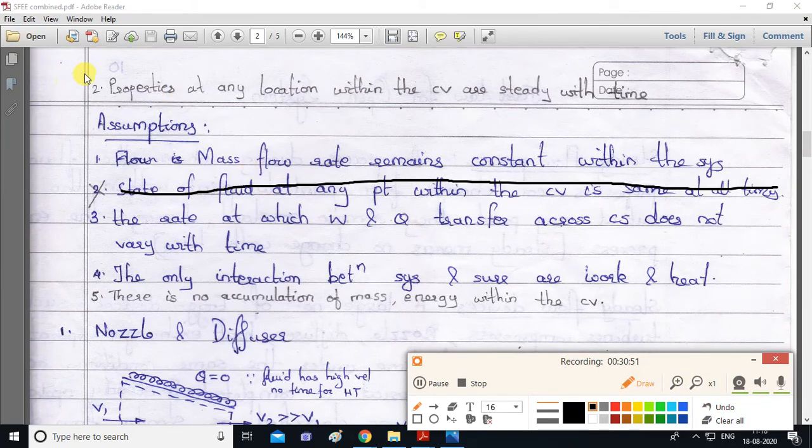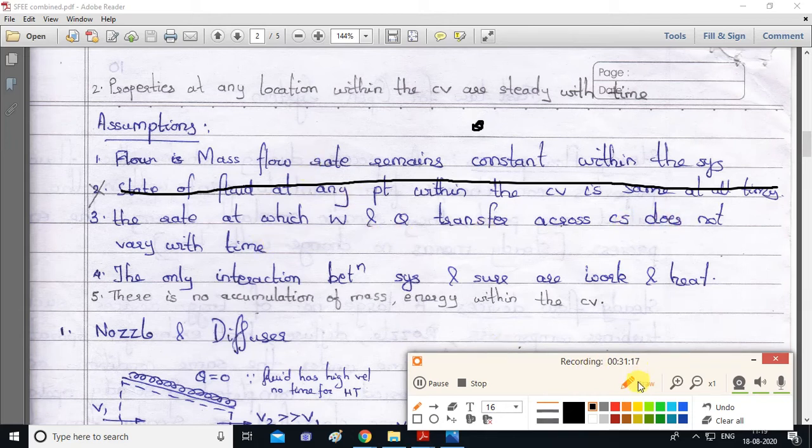So the same thing is written over here. Properties at any location, at a particular location within the control volume, are steady with time. This is the assumption, assumption number 2. Third assumption: the rate at which heat and work transfer across the control surface. CS means control surface, so the boundary of the control volume is known as the control surface, does not vary with time.